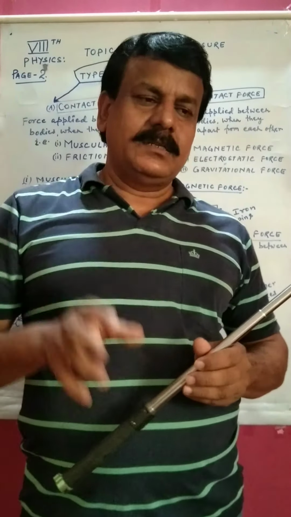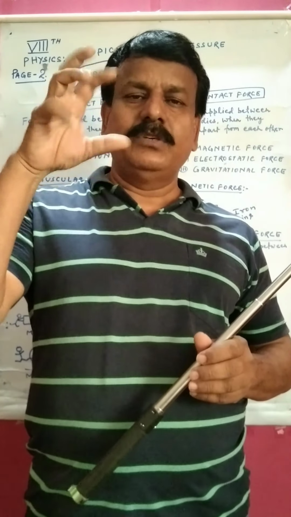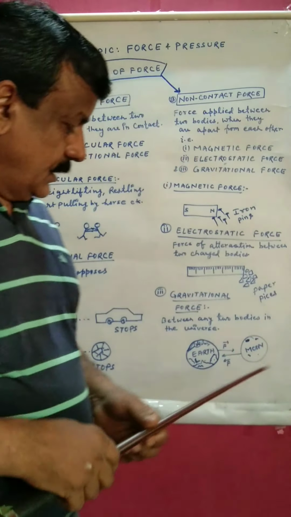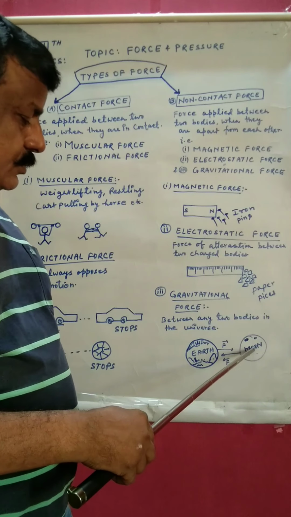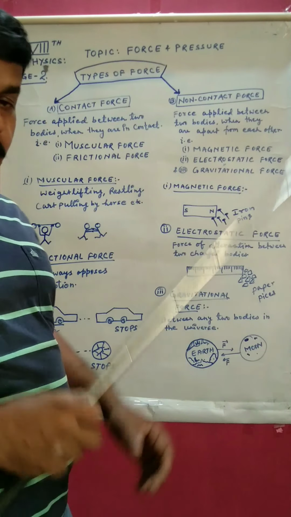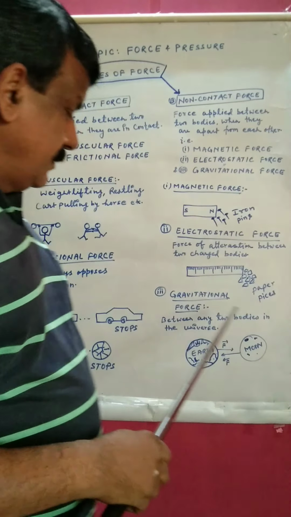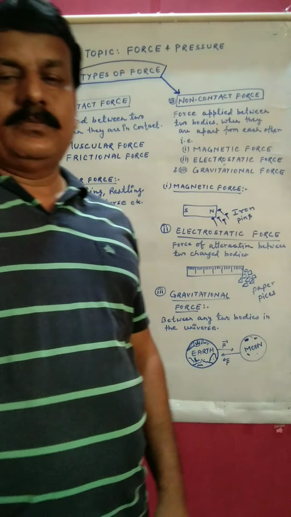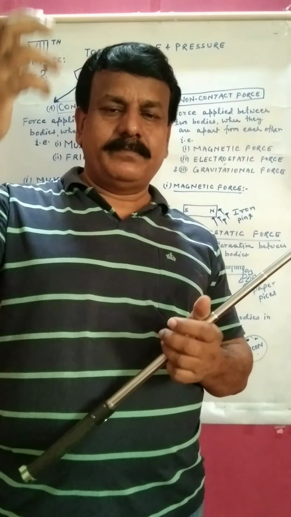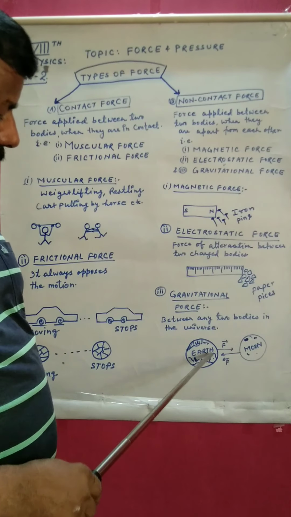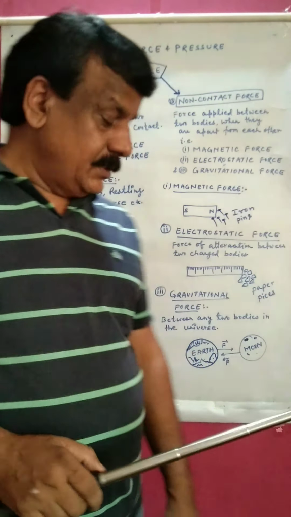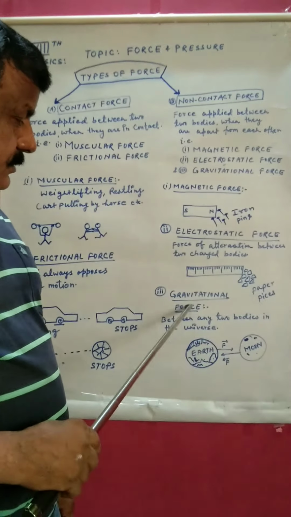Our planets apply force to each other. Here I have drawn a figure. Earth and this is moon. Both are applying the force to each other. This is gravitational force because both are heavenly bodies in space. The force applied between two heavenly bodies in space is known as gravitational force.